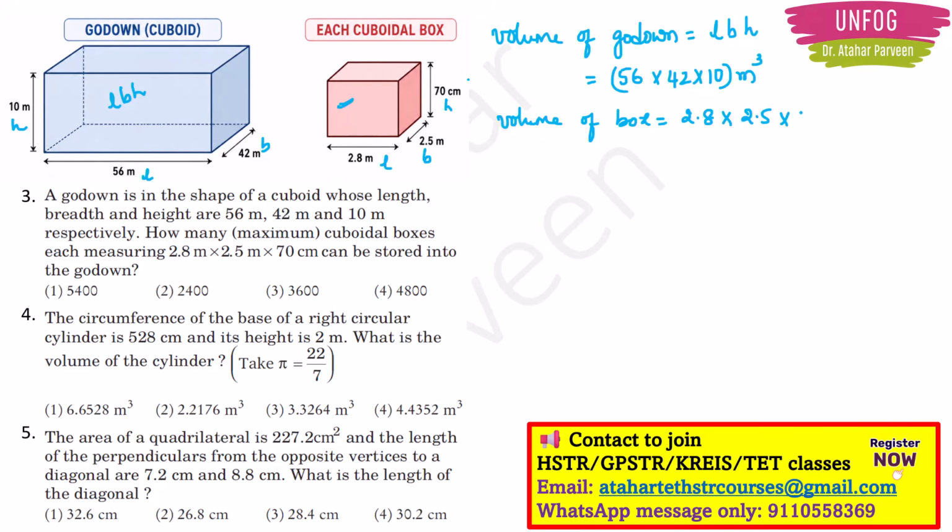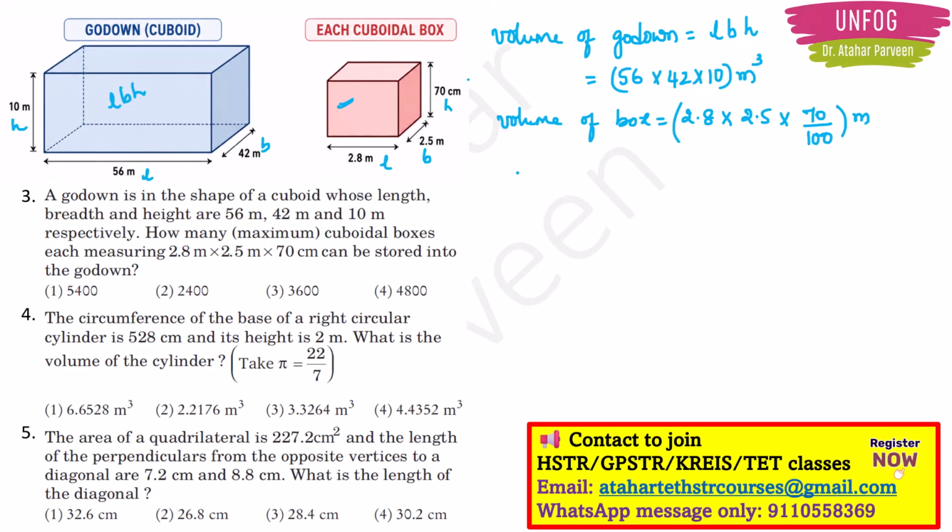You have to be very careful. You have to convert it into meters because 1 centimeter is 1 by 100 meters. So that's why I directly converted into meters. So this one will become meter now. Okay, you have to be very careful in conversion because units are different. Every time units should be the same in your calculation. This is a very important point. Okay. So now what will be the volume of the godown in terms of how many boxes you have to write?